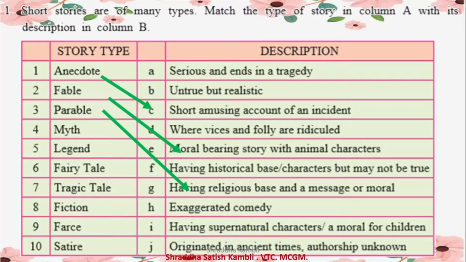What about a myth? A myth again has a historical base, but the characters may not be true. We also call it mythology sometimes. Characters may or may not be true, but they may have some kind of historical background. And then you have a legend. So what is a legend?